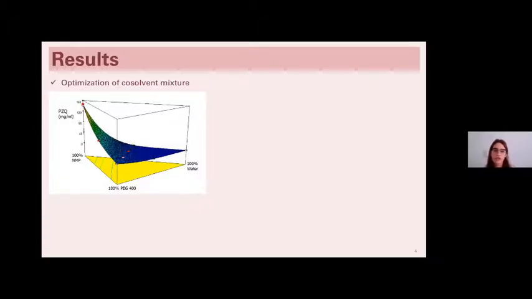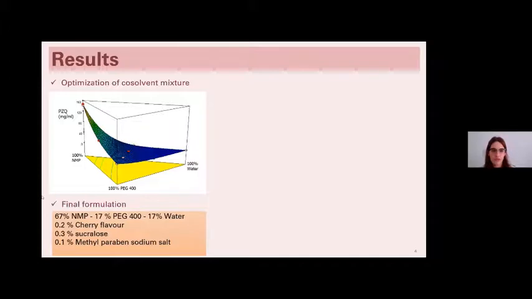For the optimization process, following the mathematical model that we obtained from this design of experiment, we determined that the best proportion of co-solvent was this one that you can find on the screen: 67% of N-methylpyrrolidone, 17% of polyethylene glycol, and 17% of water. With this proportion, we achieved a final concentration of 40 milligrams per milliliter of praziquantel.